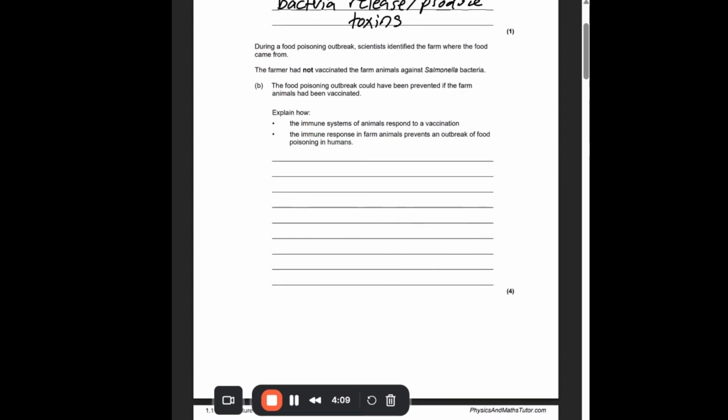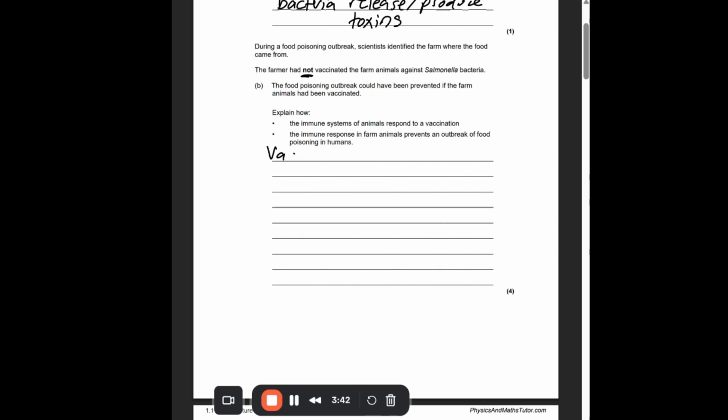During a food poisoning outbreak, scientists identified the farm where the food came from. The farmer had not vaccinated, so we're just going to underline that, because we know they have not vaccinated against the bacteria. Food poisoning could have been prevented if the farm animals had been vaccinated. Explain how the immune system of animals responds to the vaccination, and explain how the immune response in animals prevents an outbreak. So there's two things we need to do here. First, we're going to talk about the vaccination.